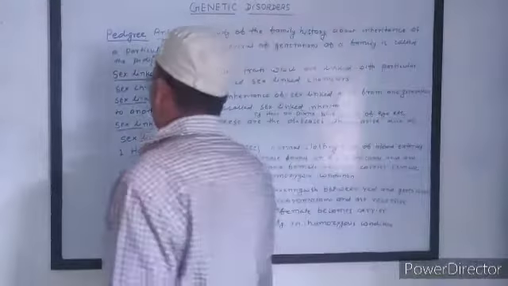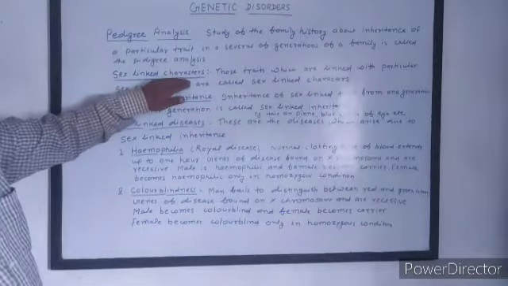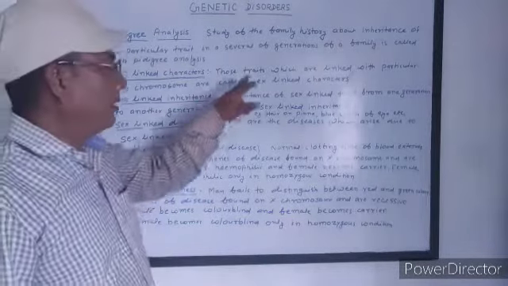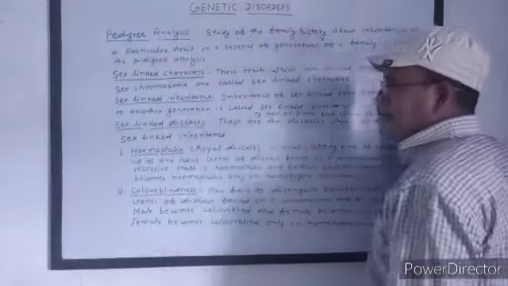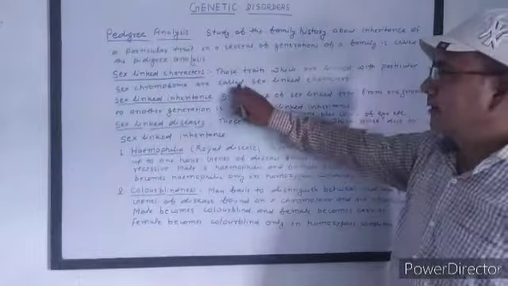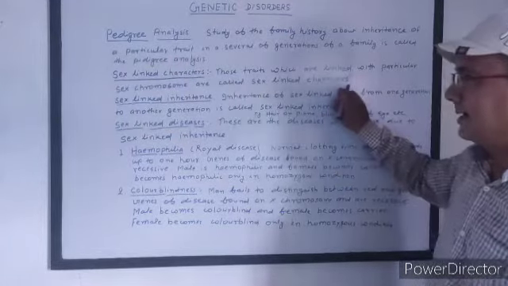Related to pedigree analysis, we study sex-linked characters. Those characters or traits which are linked with a particular sex chromosome are called sex-linked characters or sex-linked traits.